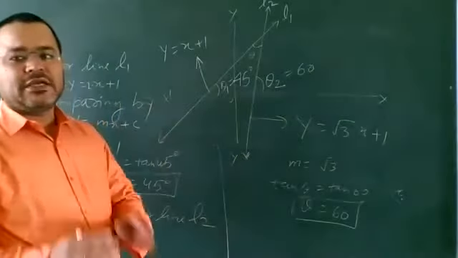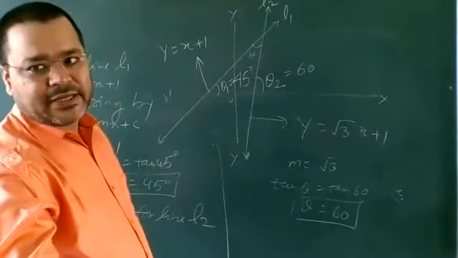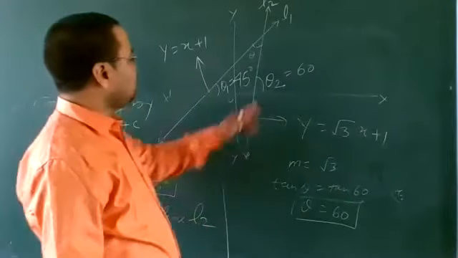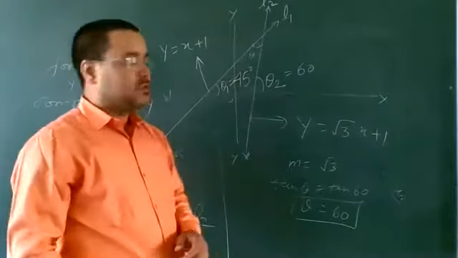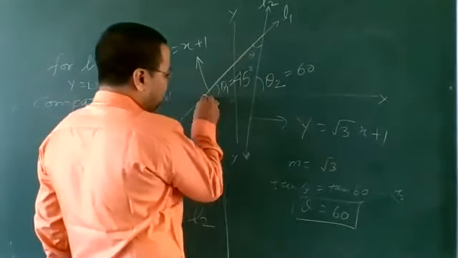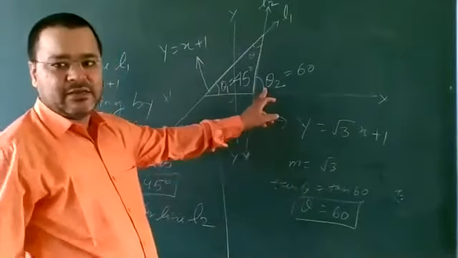It means the inclination of line L1 is 45 degree, but the inclination of line L2 is 60 degree. And listen, we know that if we think about this triangle, here, then this will be exterior angle.